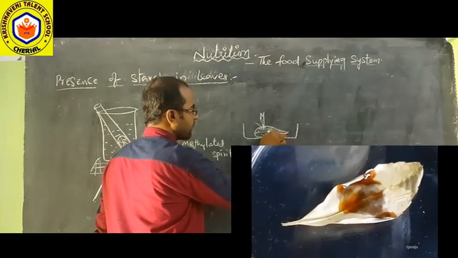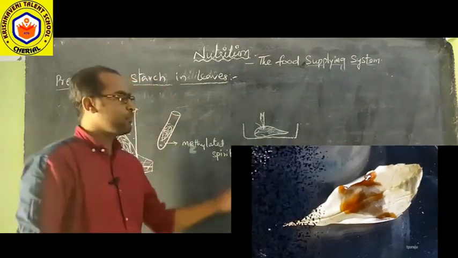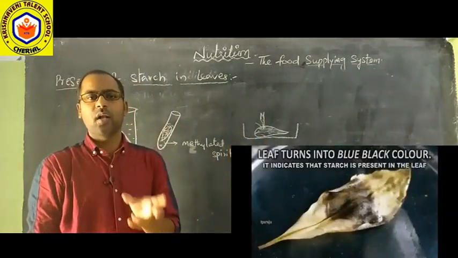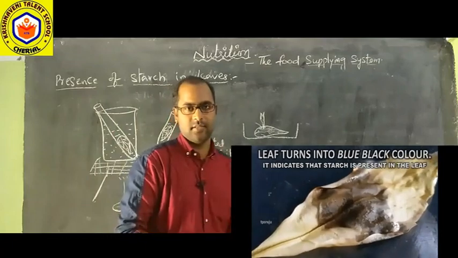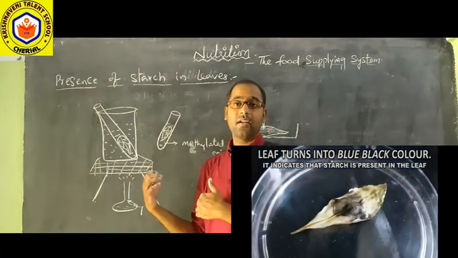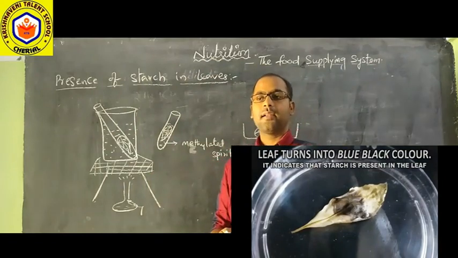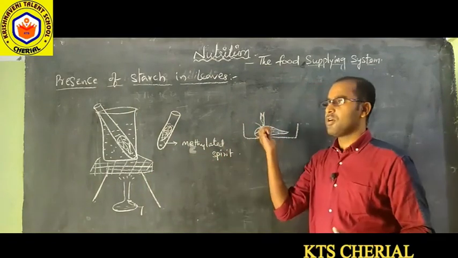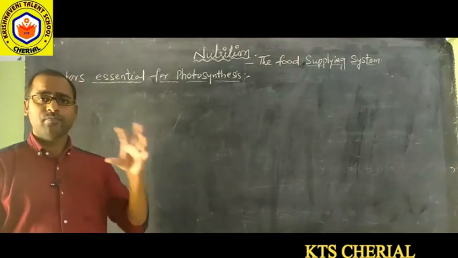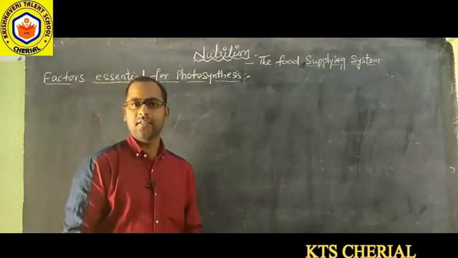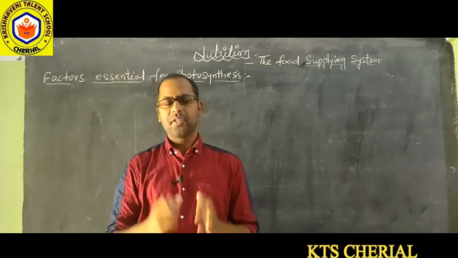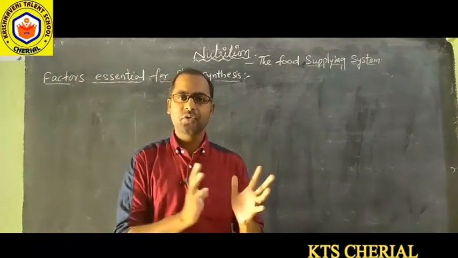drop by drop on it, and after a few minutes we can observe that the leaf will be converted into blue color or dark blue color or black color. So that conversion of the green leaf into blue or black color indicates the presence of starch in it. So so far we have learned that photosynthesis can be done in plants, and carbohydrates, starch will be produced. That means food materials will be produced in photosynthesis.